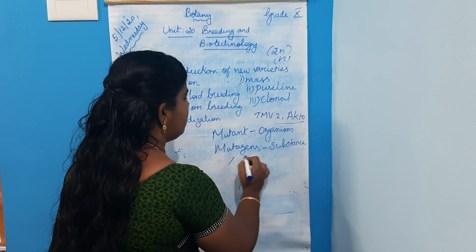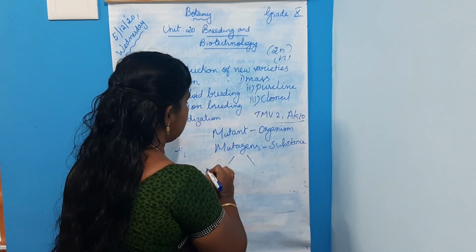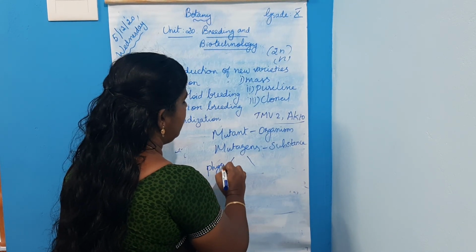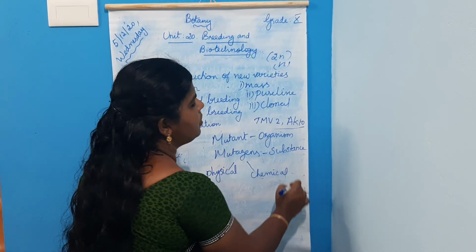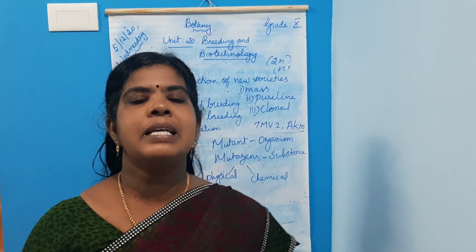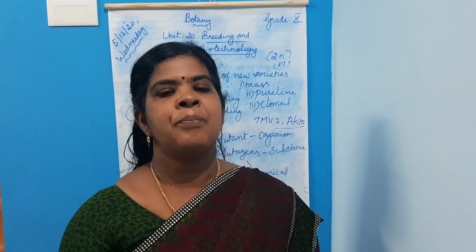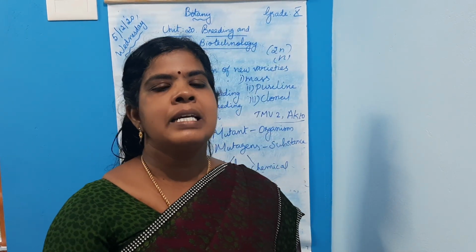There are two types of mutagenic agents or mutagens, that is physical and chemical mutagens. The physical mutagens include X-rays, beta rays, alpha rays, gamma rays, UV rays and temperature.